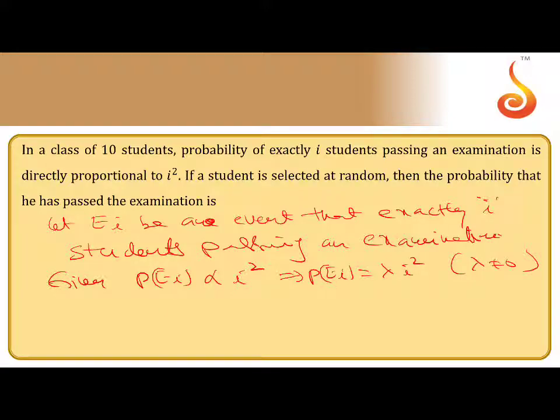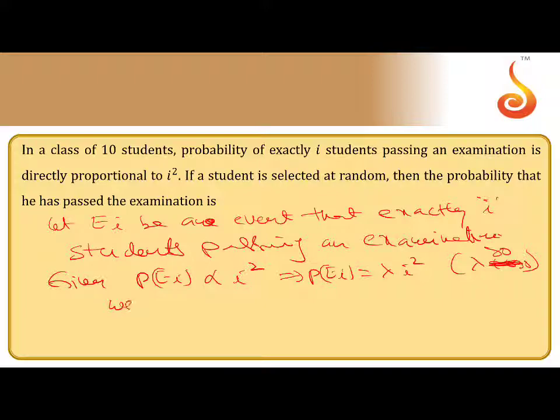So some constant lambda greater than 0, any real number, or you can simply write lambda greater than 0. That's the logic here. Lambda is any constant, and now we have to find the lambda value.